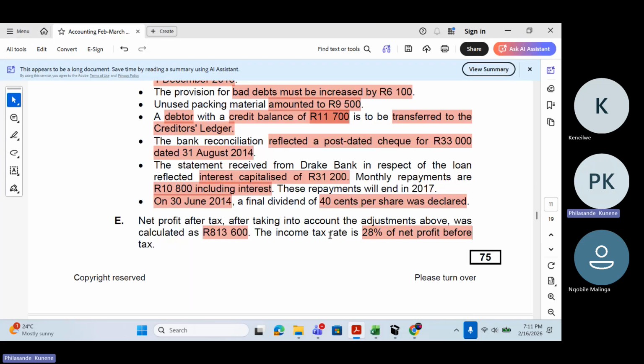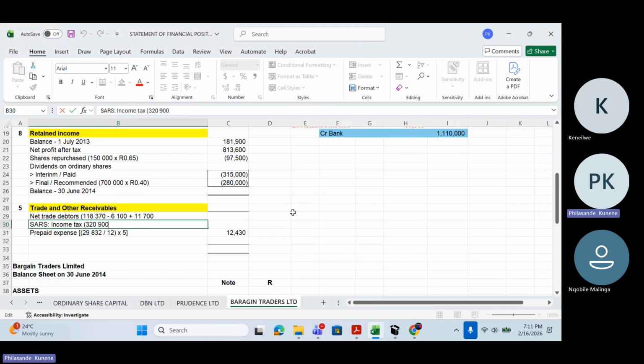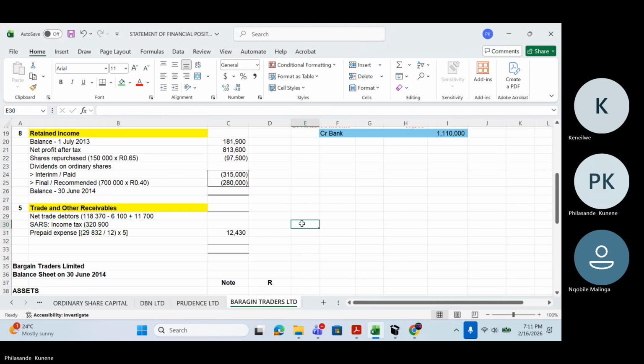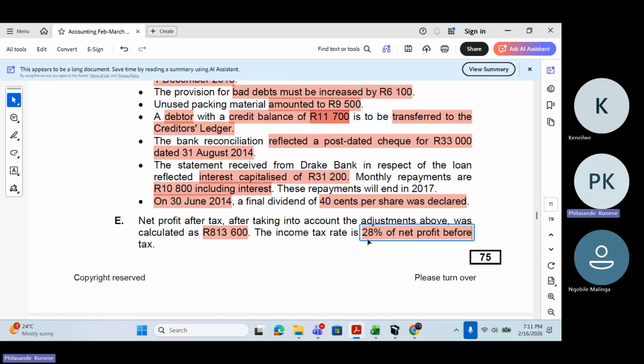How much is it? If we have the net profit after tax of 813,600 times the 28% there. Oh, the income tax, they're saying it is 28%. How am I going to calculate this tax? I will say 28 over how many percent?